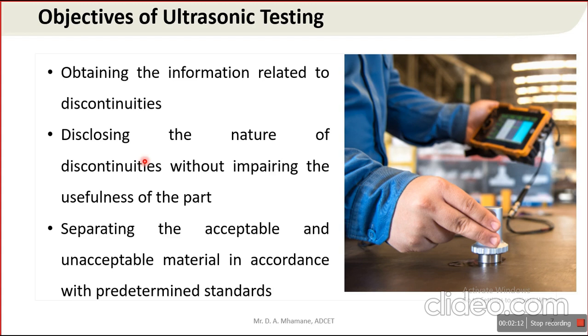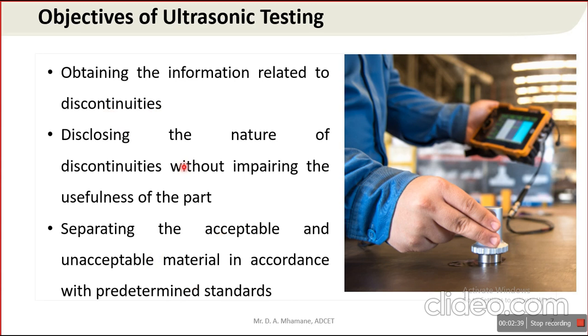Separating the acceptable and unacceptable materials in accordance with predetermined standards. As I said earlier, discontinuities and defects are different. Presence of discontinuities may not harm the usefulness as well as performance of the component, which means that the component is acceptable.